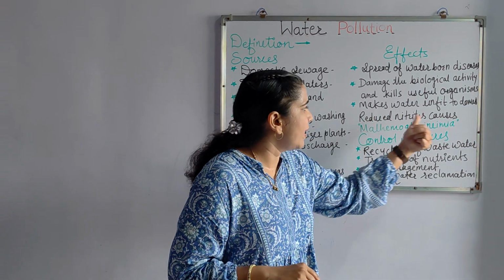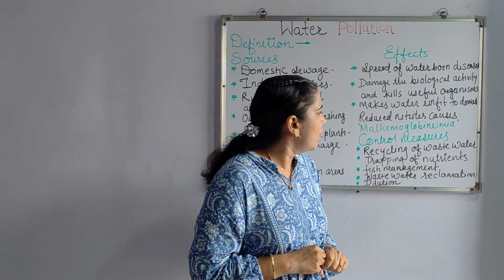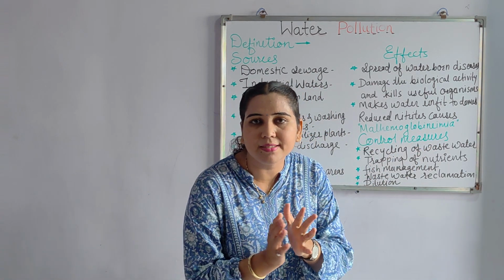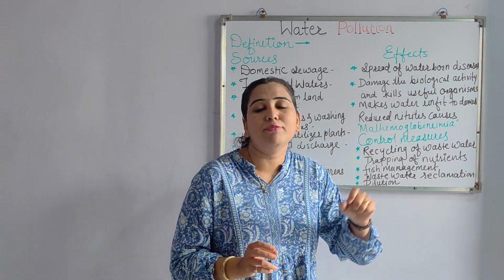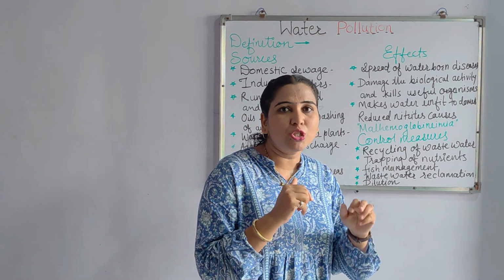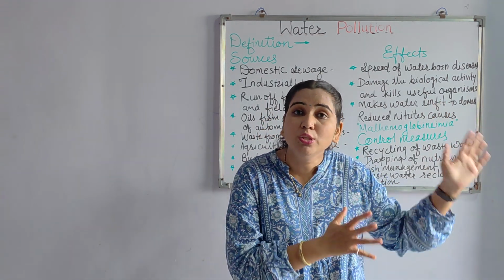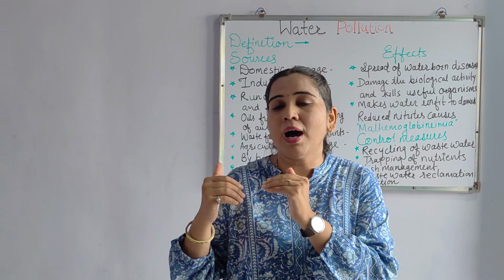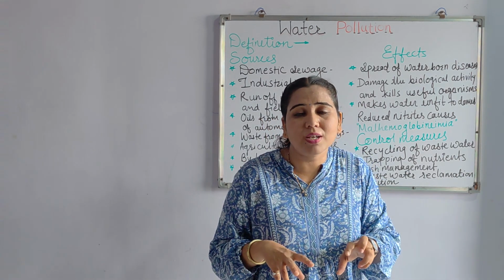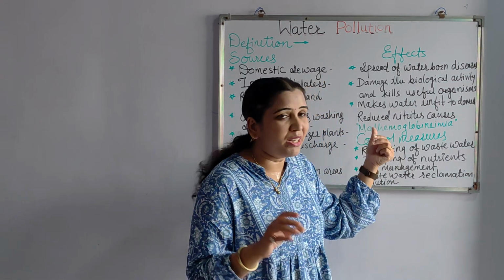Nitrites cause a disease named methemoglobinemia. So this is one of the diseases which is there for the children. Reduced nitrites means those nitrites which are reduced wherever they are used. For example, from the industries, reduced nitrites are flown out or removed as sewage. So that water which has reduced nitrites creates a particular type of disease, particularly in children.